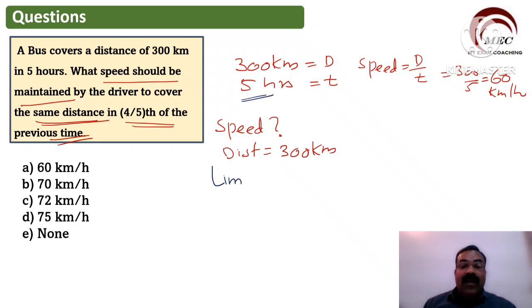So new time will be equal to what? New time will be equal to 4 by 5 of 5. So 5 and 5 cancel, and we got 4 hours. Now we have to find out the speed. Speed is equal to distance by time.